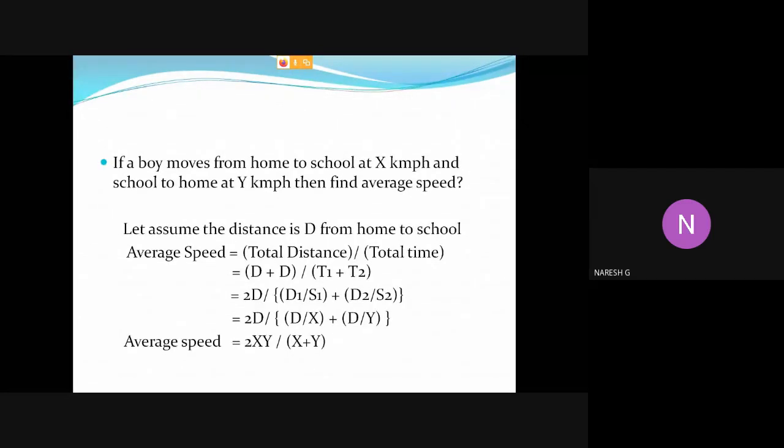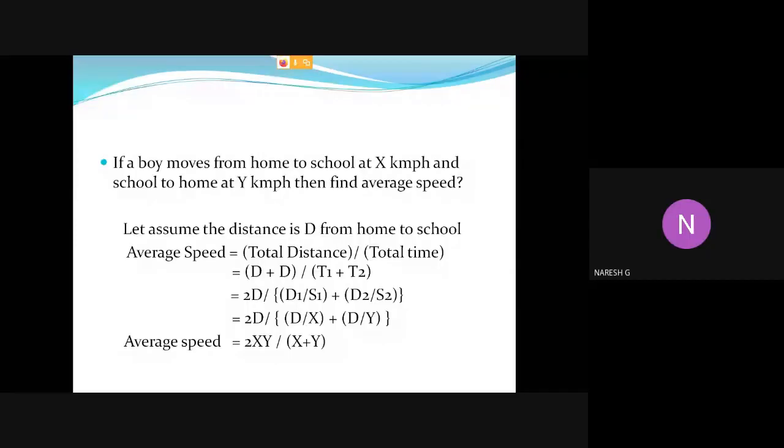So total distance 2d divided by time. The time formula is distance by speed. So t1 can be written as d1 by s1 and t2 as d2 by s2. So 2d divided by d over x km per hour plus d over y km per hour.